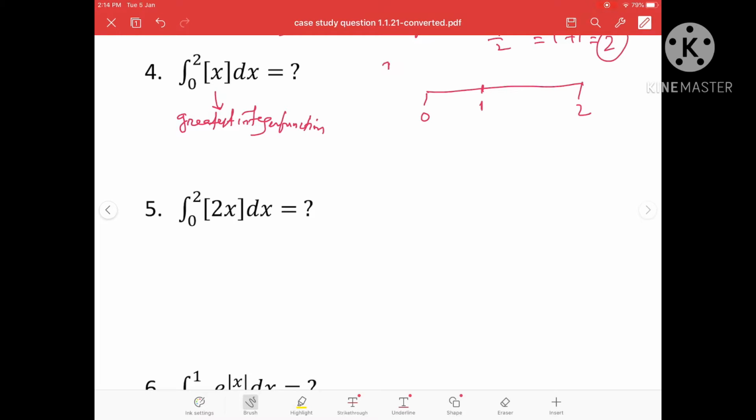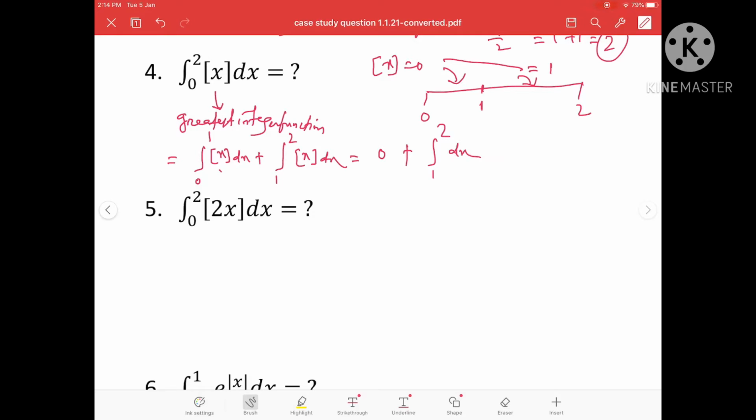We know [x] is equal to 0 if x lies between 0 and 1, and [x] will be equal to 1 if x lies between 1 and 2. So now this integration will be converted into two integrations. One is 0 to 1 [x] dx, another is 1 to 2 [x] dx. Between 0 and 1, [x] is 0, so this integration will be 0, and between 1 and 2, [x] is 1, so this will be integral 1 to 2 of dx, meaning x from 1 to 2, which is 2 minus 1, that is 1.